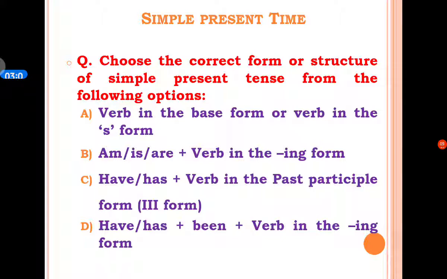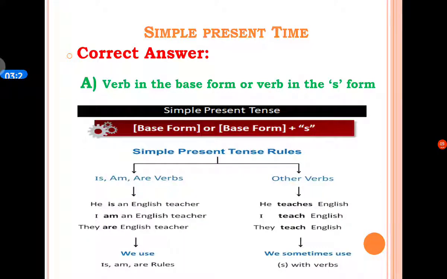C option is have, has plus verb in the third form or past participle form. And D option is have, has plus been plus verb in the ing form. The correct answer for simple present tense is A option, verb in the base form or verb in the s/es form.